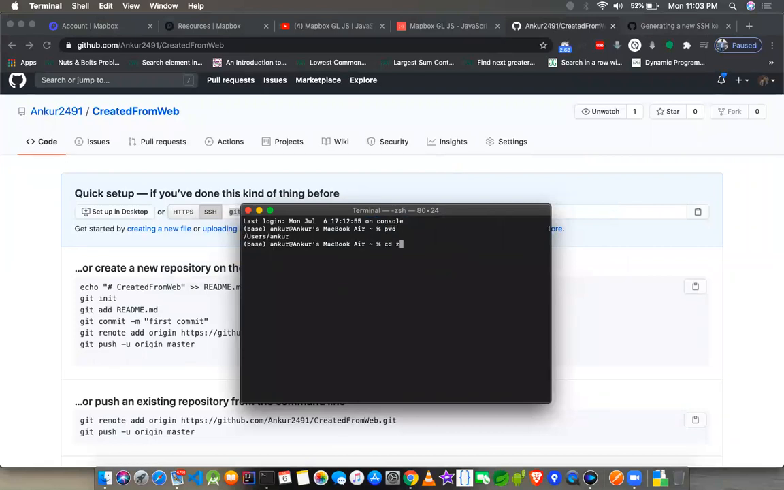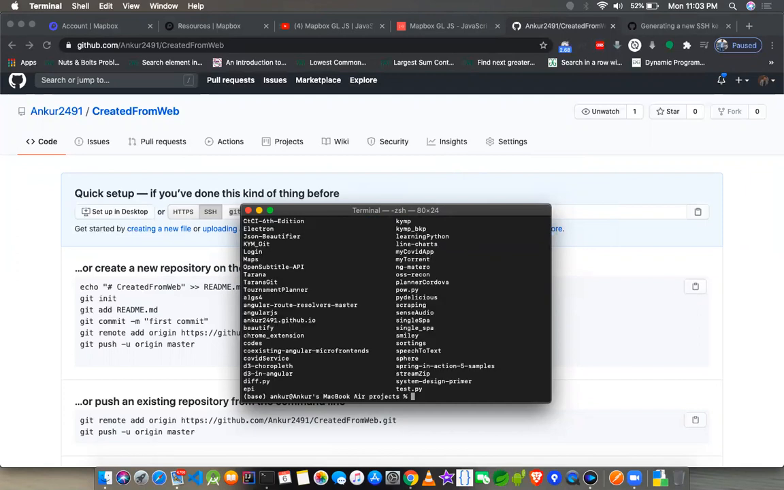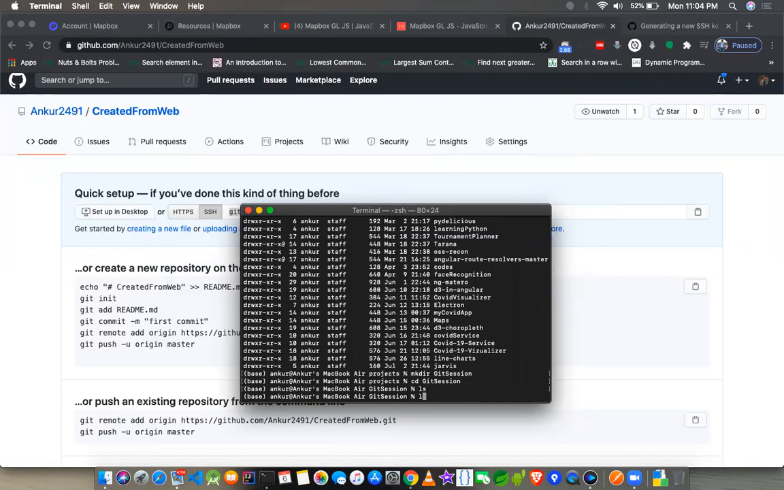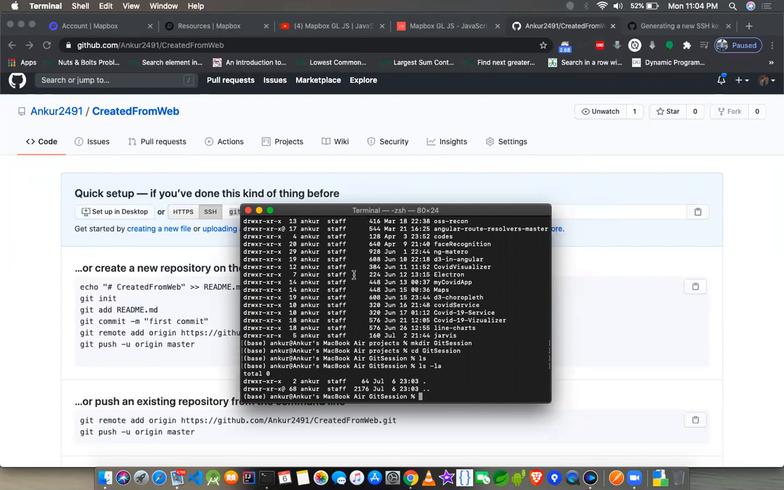Where I am now, I'll just go to my projects. Let me create a new folder here, let's make it git session. So it is completely blank. If you see, there is nothing over here. There's no special folder, nothing hidden.